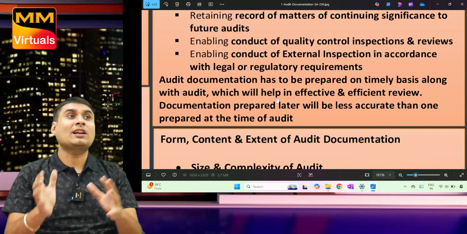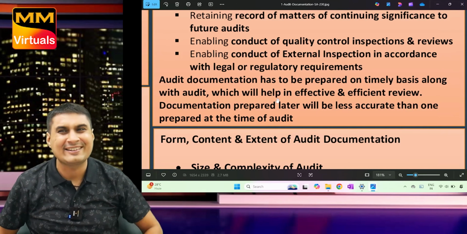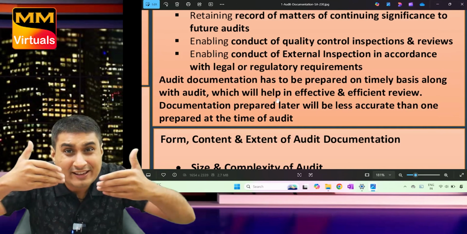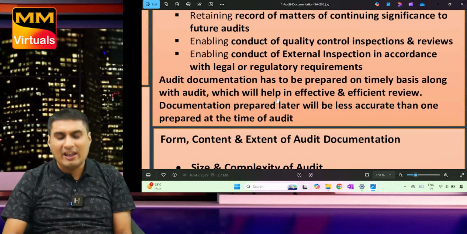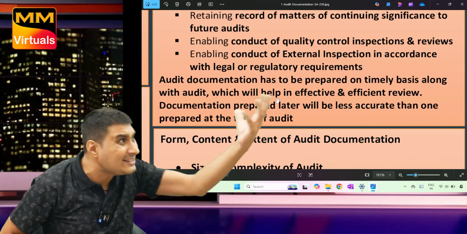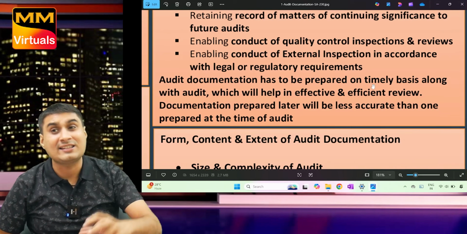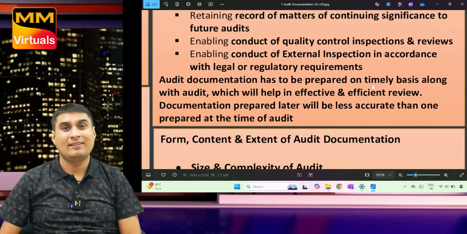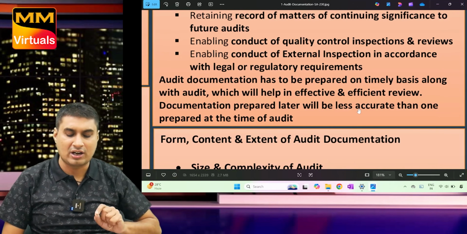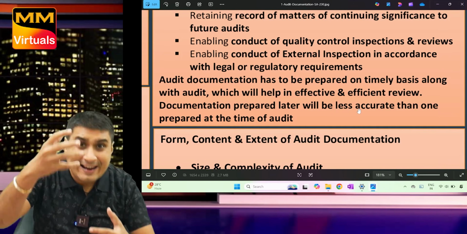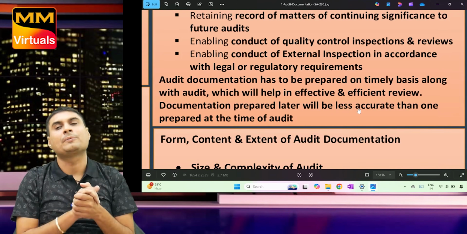Many people start making notes after class is over. What's the use? It should be done along with the audit. It helps in effective and efficient review. If I write everything, my manager can easily check. So audit documentation has to be prepared on a timely basis along with the audit. When class is going on, you have to prepare notes. Documentation prepared later is likely to be less accurate and less effective.